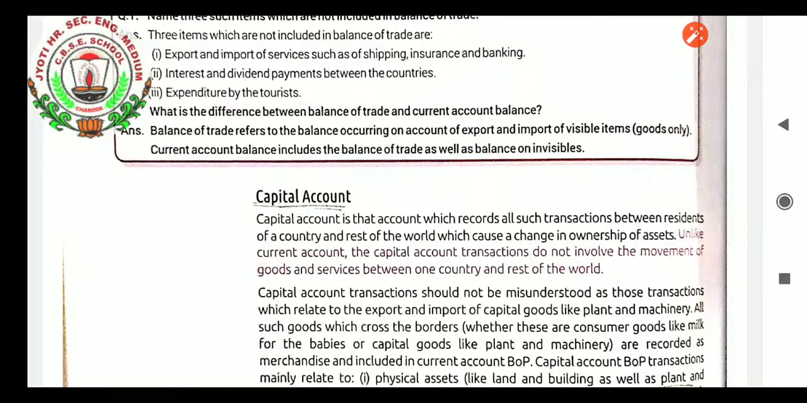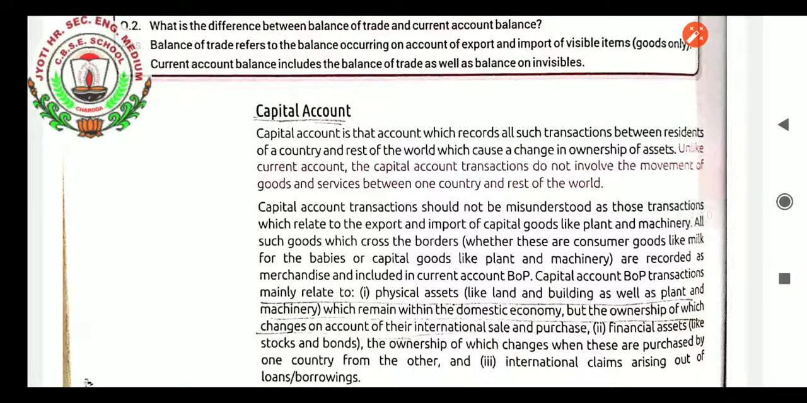Capital account is that account which records all such transactions between residents of a country and the rest of the world which cause a change in ownership of assets. Unlike the current account, the capital account transactions do not involve the movement of goods and services between one country and the rest of the world.